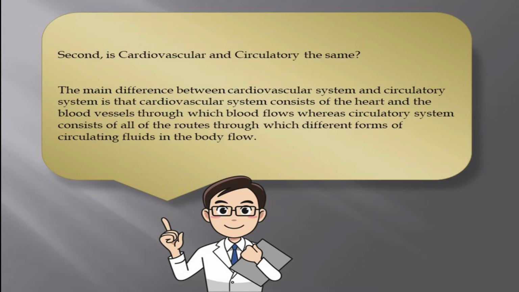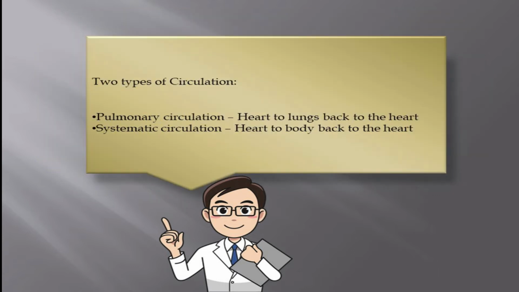Second is, are cardiovascular and circulatory the same? The main difference between the cardiovascular system and the circulatory system is that the cardiovascular system consists of the heart and the blood vessels through which blood flows, whereas the circulatory system consists of all the routes through which different forms of circulating fluids in the body flow. Two types of circulation: pulmonary circulation, heart to lungs back to the heart, and second, systemic circulation, heart to body back to the heart.